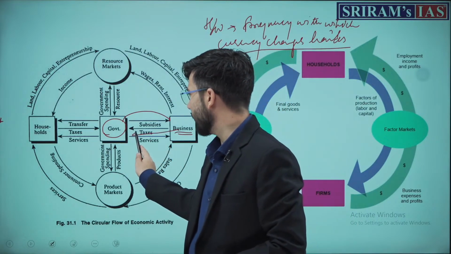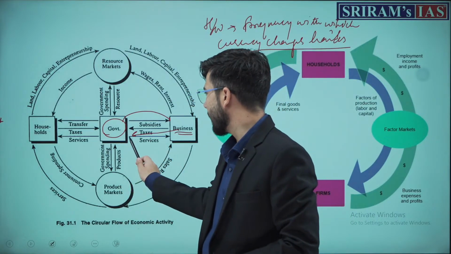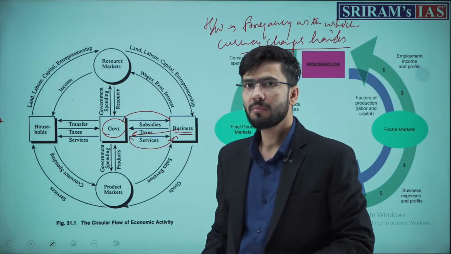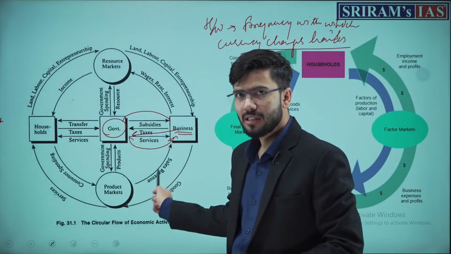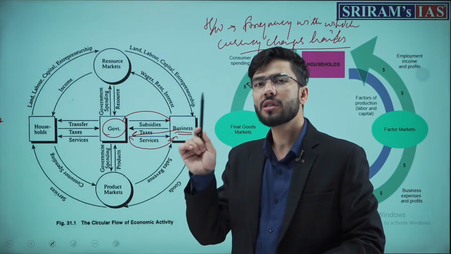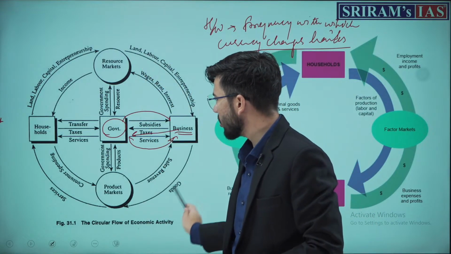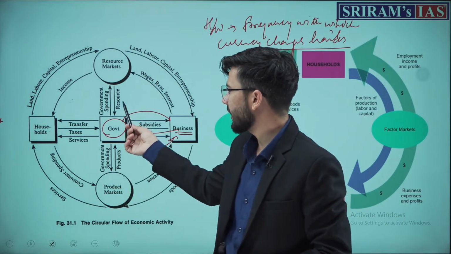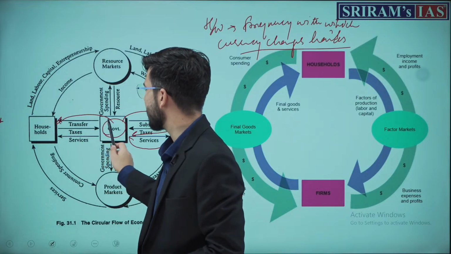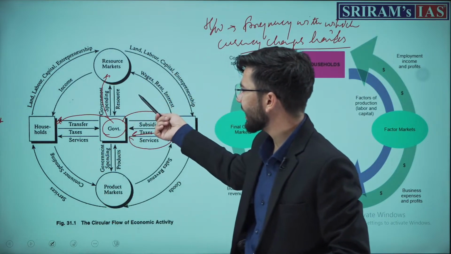These businesses will give taxes to the government, and the government will provide services to these businesses. All of these transactions involve money, and the money goes around in this whole diagram. You need to understand that it will be the same with businesses and the resource market as well.